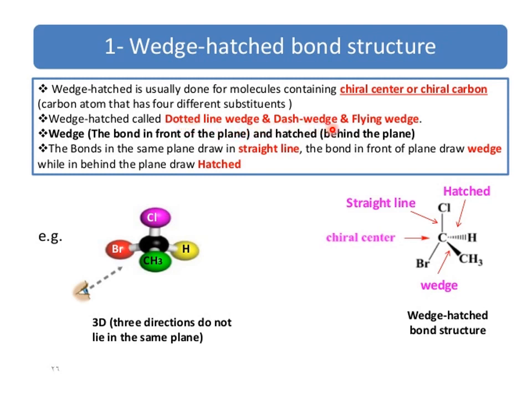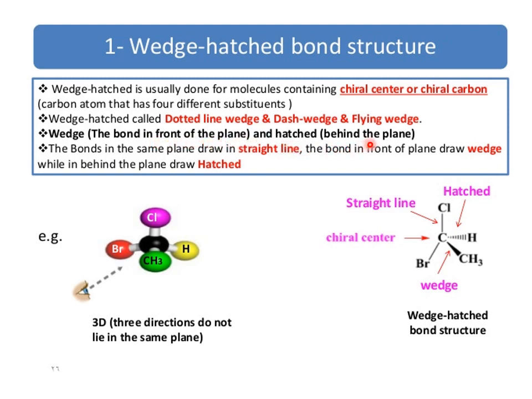3D directions do not lie in the same plane, because we cannot draw a 3D structure on paper, since here there are only 2 dimensions, 1 and 2. The lowest priority goes behind the plane, which shows that it is out of plane, below the plane.